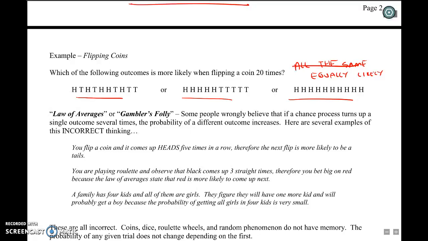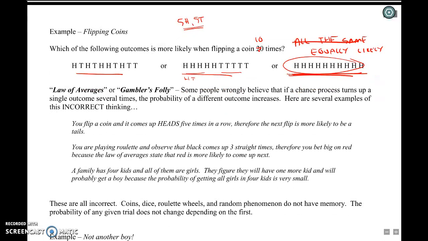Now, if we were to look at it from a different perspective, if you said, what's the probability that you flip, actually, this should be 10 coins, and you get 10 heads? Well, that's certainly less than the probability of flipping 10 coins and getting 5 heads and 5 tails. 10 heads is much less likely than getting 5 heads and 5 tails. But the reason is because there are a lot of different ways that you can get 5 heads and 5 tails, whereas there's only one way to get all heads. So this is one way to get 5 heads and 5 tails. You could also get heads, tails, heads, tails. But any one combination is equally likely as any other combination.